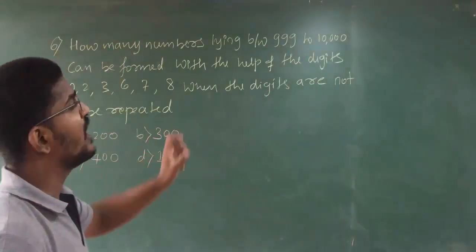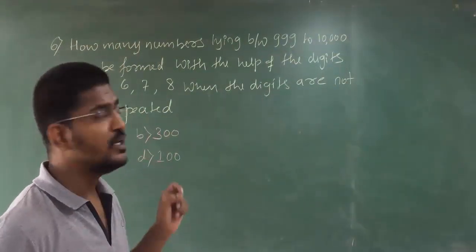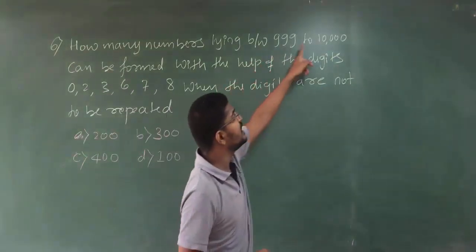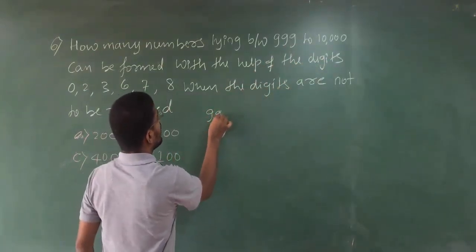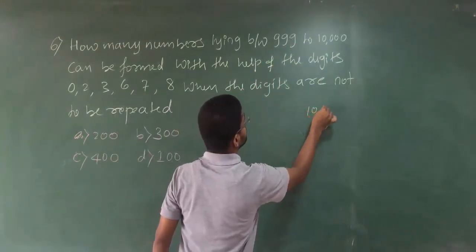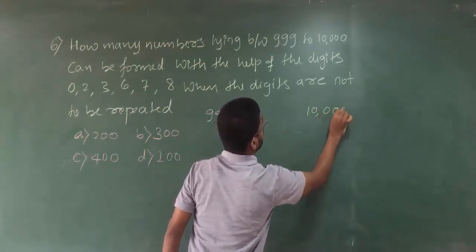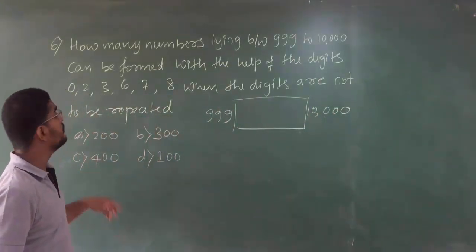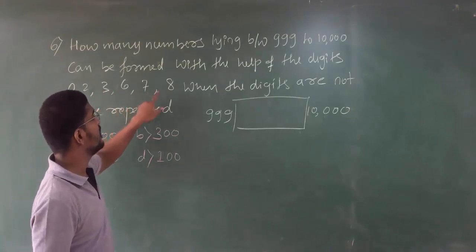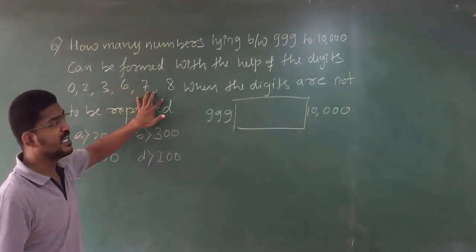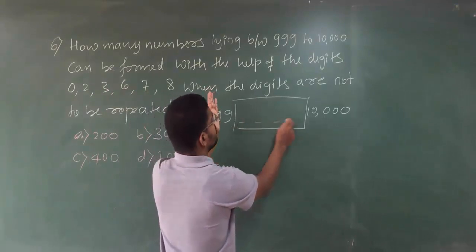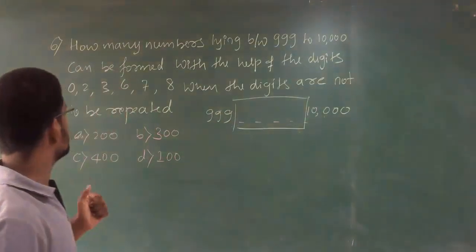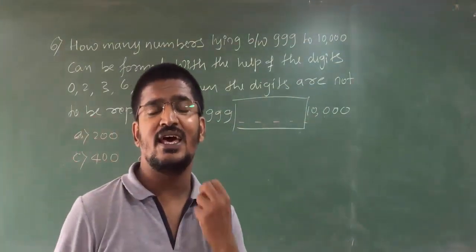The numbers in between 999 and 10,000 you have to form with the help of the digits 0, 2, 3, 6, 7, 8. They have given 6 digits, and they are asking how many numbers you can make if the digits are not repeated.